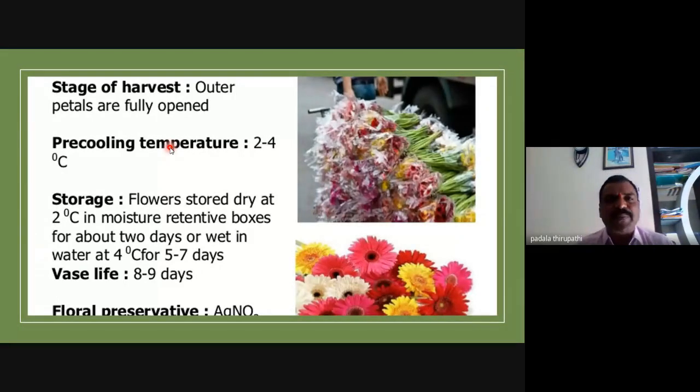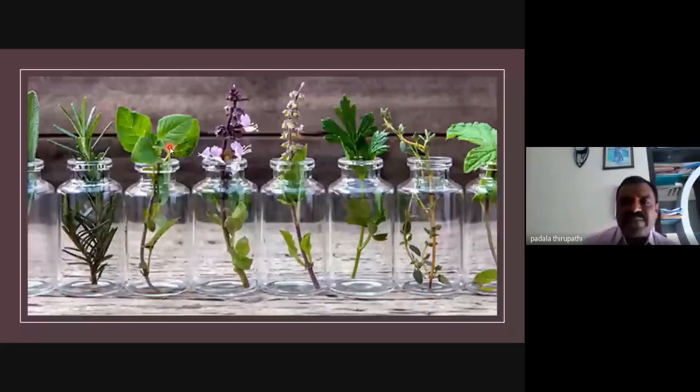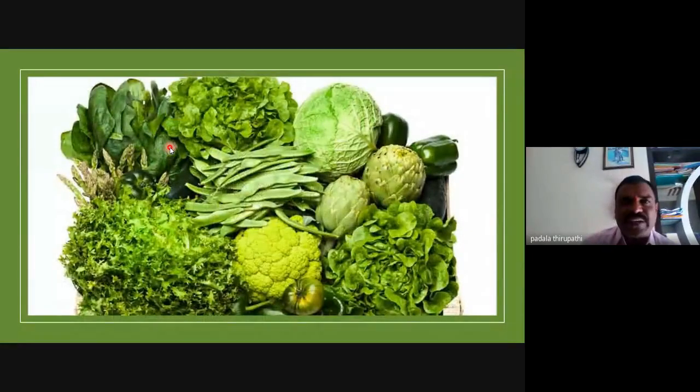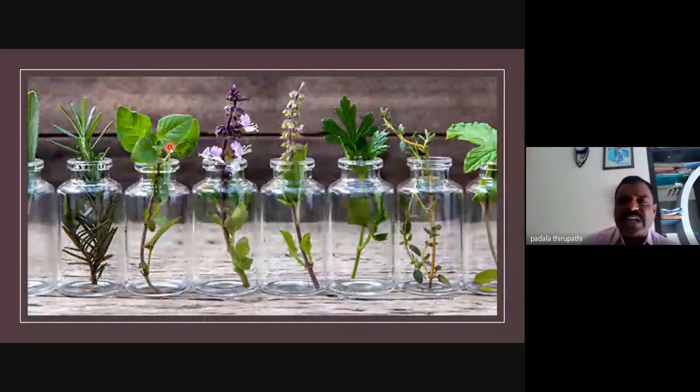Don't forget, Amma, gerbera. So this gerbera flower looks very fresh, you know, very fresh, just because they are applying cytokinins. Okay, so this we can also call vase life. The previous slide we call shelf life. This is shelf life, you know. After 1 week, they look like a very fresh leafy vegetable. We can call that shelf life.